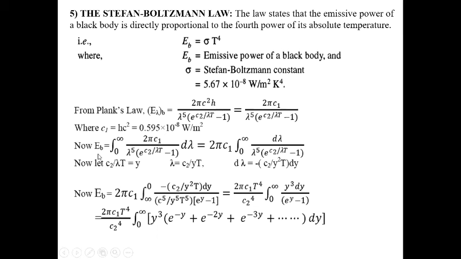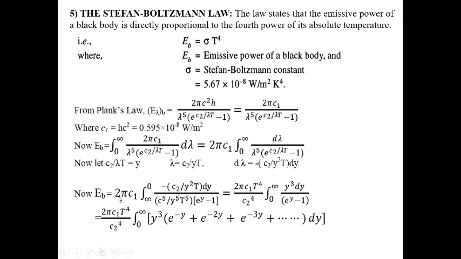Now what is the total emissive power of a black body? This is the integral from lambda 0 to infinity of 2 pi c1 over lambda to the power 5 into e to the power c2 by lambda T minus 1, d lambda. Here 2 pi c1 is a constant term, so we get 2 pi c1 times the integral 0 to infinity d lambda by lambda to the power 5 into e to the power c2 by lambda T minus 1. Now in this problem we consider c2 by lambda T equals y. So lambda equals c2 by yT and d lambda equals minus c2 by y square T dy.